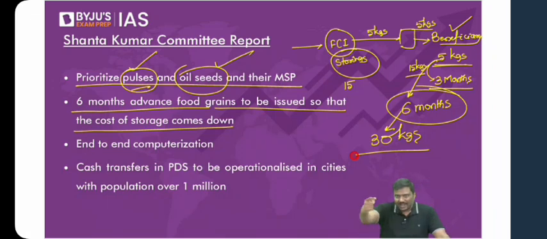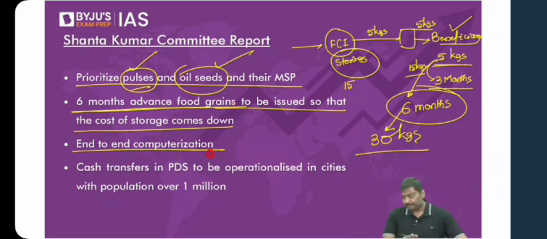If I get 30 kgs in one shot, don't you think the cost of storage for FCI will come down? Cost of storage for FCI will come down. Cost of transportation for FCI will automatically come down. This is the recommendation. 6 months advance food grains, you simply give it to them, so that month by month you will not incur expenditure for transportation, storage, etc.